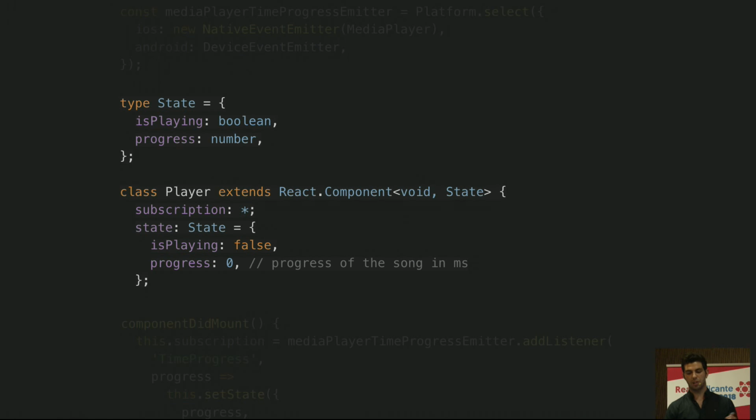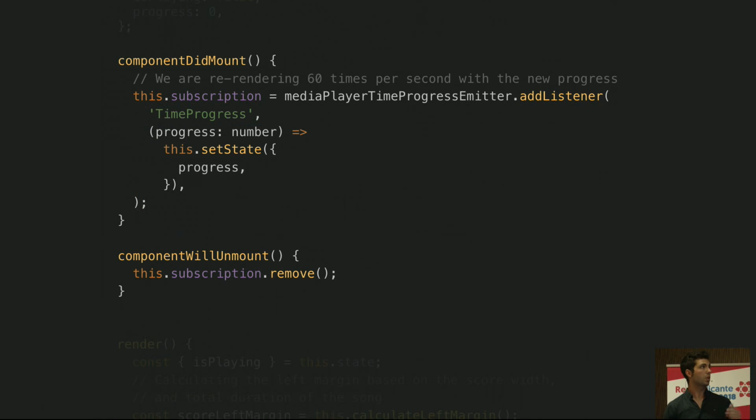Then this parent component will have as local state, obviously, isPlaying and the song progress, that will be in milliseconds to keep track of where we are on the song. So in componentDidMount, we'll subscribe to the time progress event that will be sent from the native side as fast as possible, and we use setState to set the new progress, and then we'll see how the elements change the UI based on that value. In componentWillUnmount, we need to unsubscribe, obviously, just to avoid memory leaks.